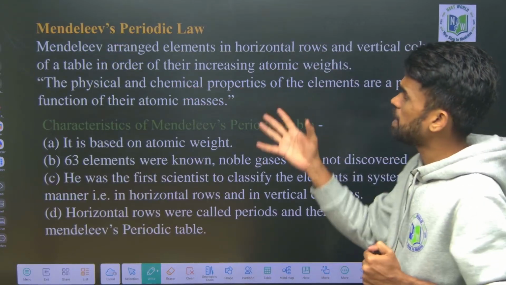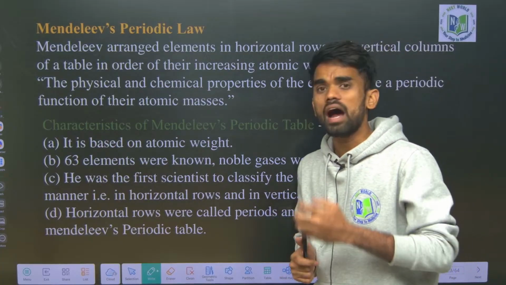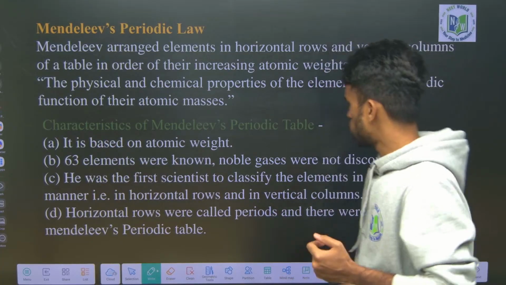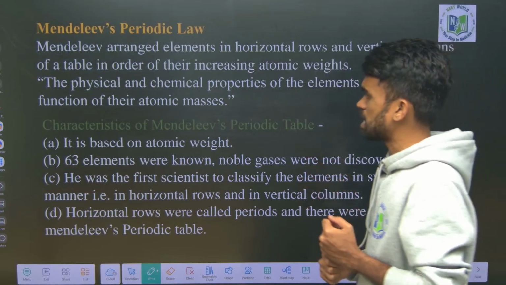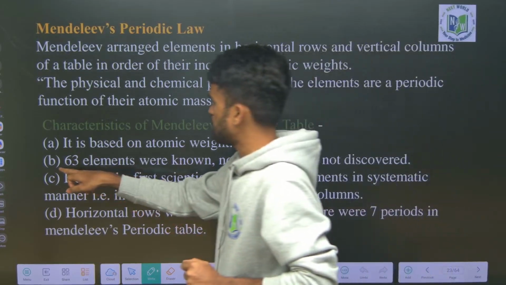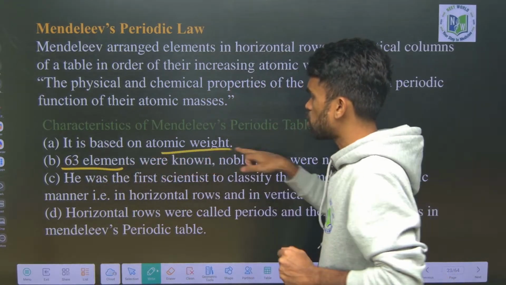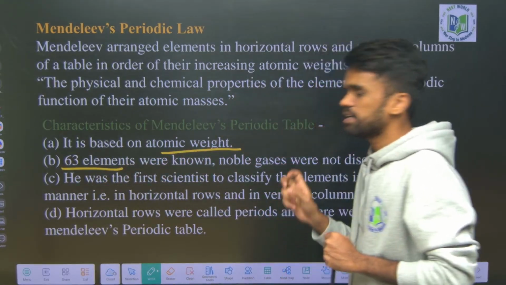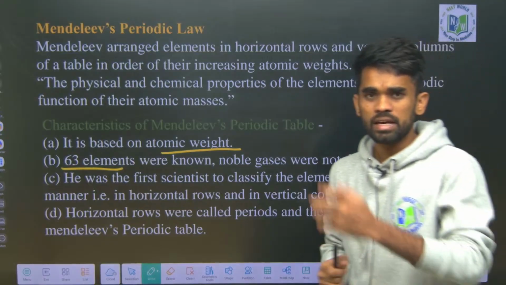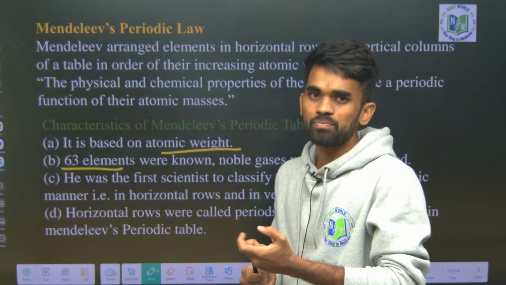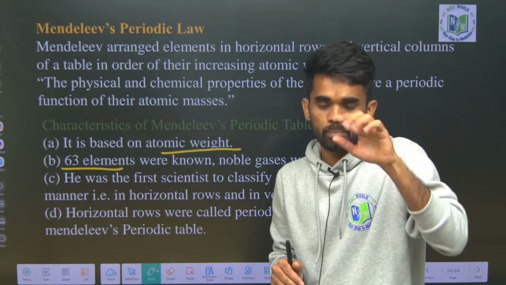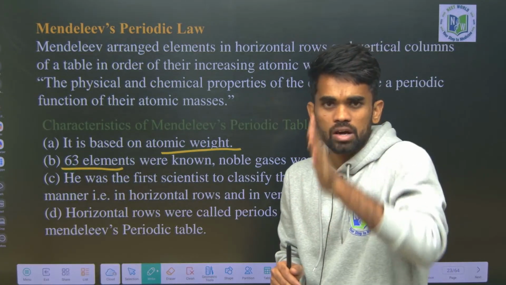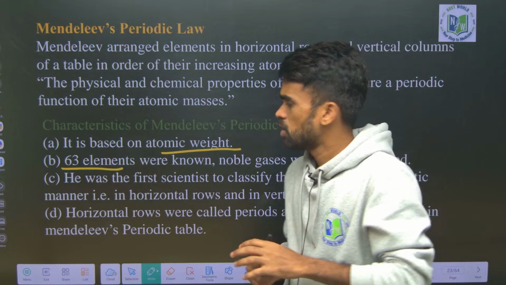Okay, next, Mendeleev classification is based on what? Atomic weight. When Mendeleev gave his classification, there were 63 elements known, and it is based on atomic weight. He is the first person to classify elements into groups and periods. Horizontal rows are considered as periods and vertical columns are considered as groups.